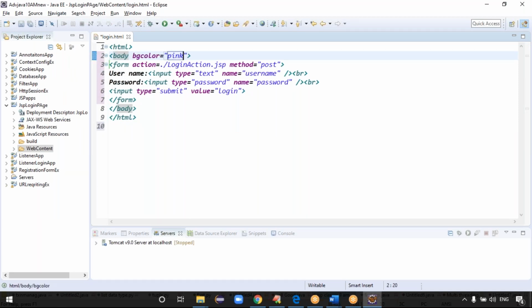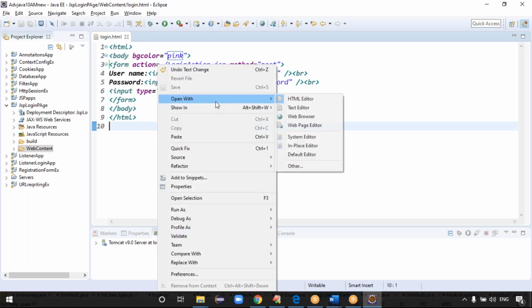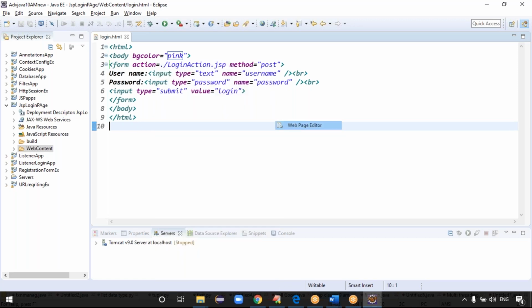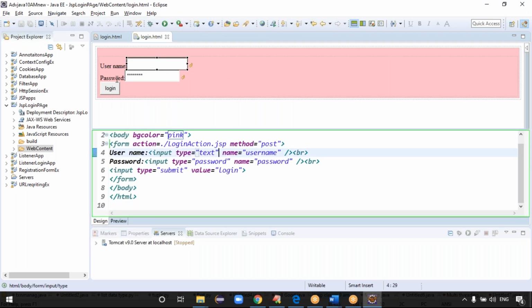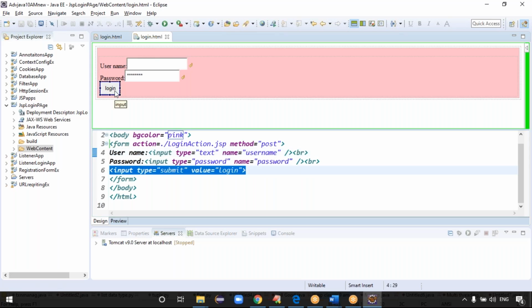Something like a basic color if you want, pink you can type. That's up to you, guys. If you want to edit this data, open with the web page editor. If you need any alignments, we can edit with the web editor. Actually, this is the data we will get by default: username, user password, and a button is there, right?